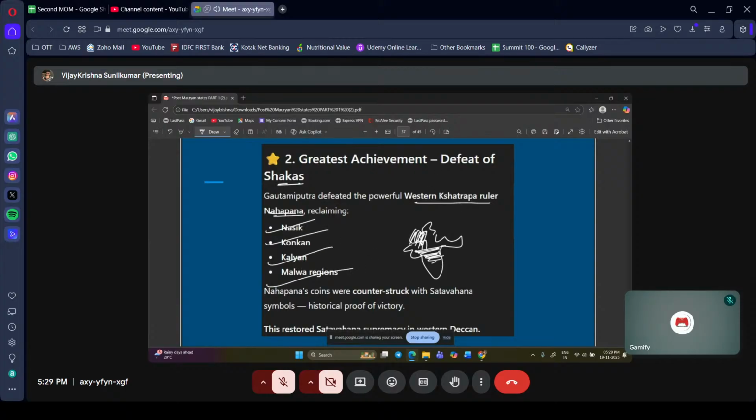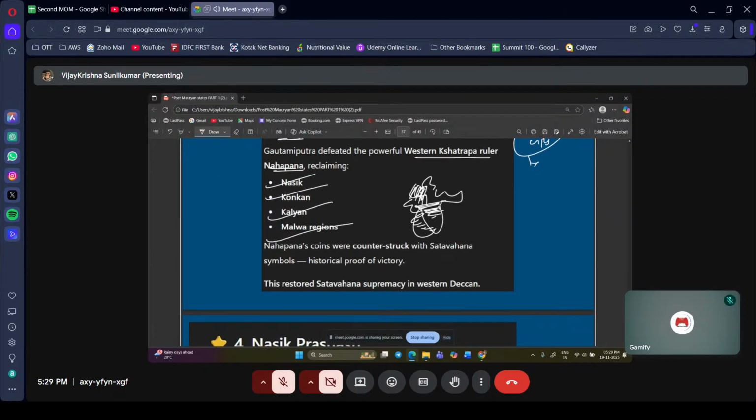So, how can you use these particular things in your answer? Whenever there is a question on trade of GPS, that is Gautami Putra Satakarni, or maybe the Satavahanas, you can bring in the names of these ports. These are the ports that we were talking about in the beginning. You understood, right? The western coast.